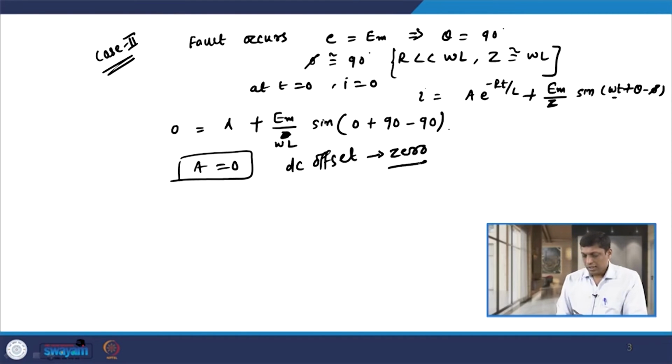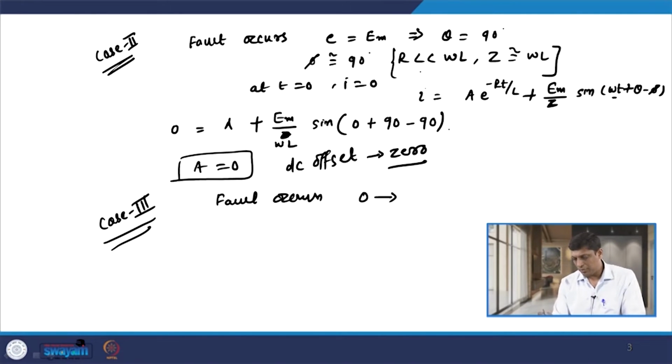And now I consider the third case, where the fault occurs and at that time the voltage wave is passing between 0 and its maximum value, that is Em.